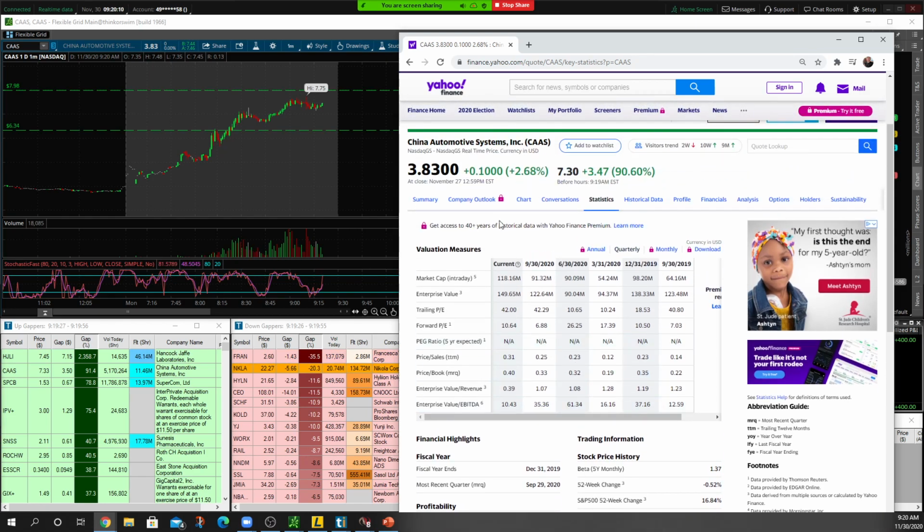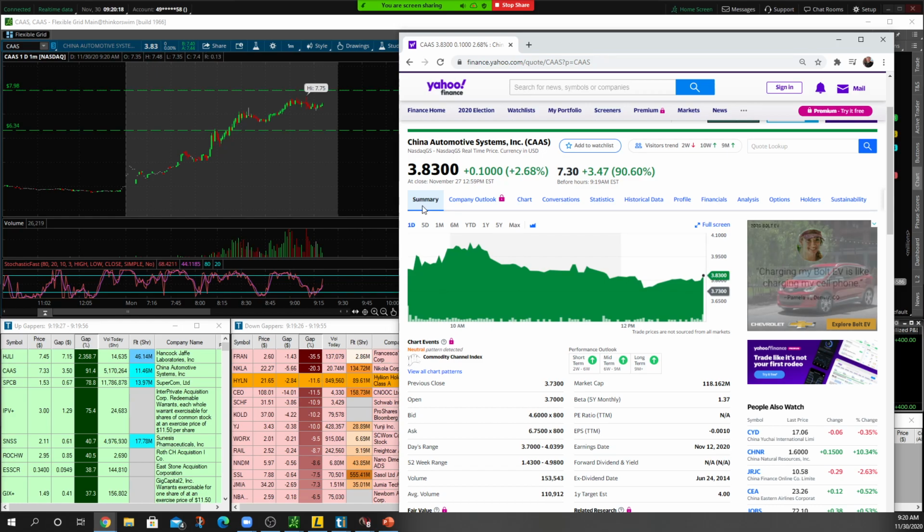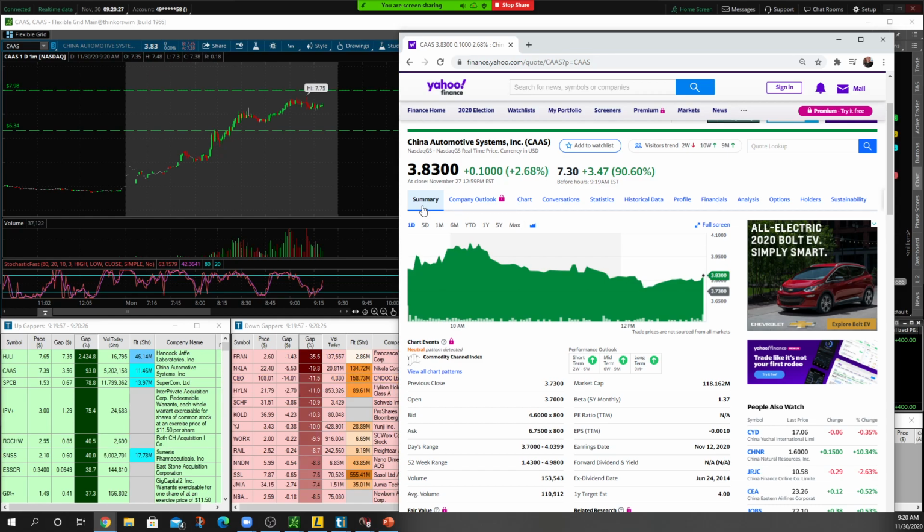Now, the catalyst can be news. The catalyst could be a daily chart setup, right? It could be a weekly chart, monthly chart setup. It could be something on the daily chart, like a technical setup that signals a move to the upside. So there has to be a catalyst. Again, there's news, there's a daily chart setup, or it's momentum, right?